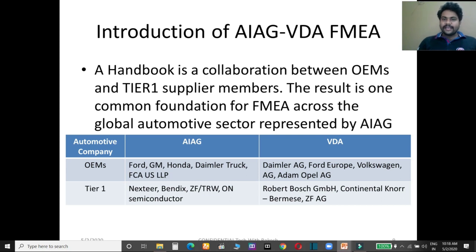And from the VDA side, Daimler AG, Ford Europe, Volkswagen AG, Adam Opel AG, Robert Bosch GmbH, Continental, Nord. These are the OEMs and Tier 1 companies who came together on a common platform to launch a new PFMEA.